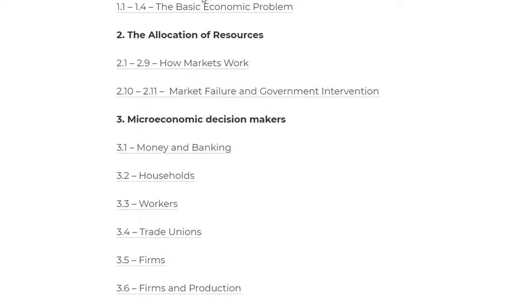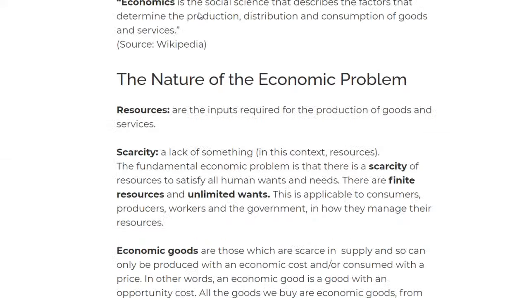So we're going to start with the basic economic problem. That is chapter 1, and whenever you start with economics, I think this is the first thing that you do. So we're going to start by defining economics, and then we'll move on to scarcity, which is a very important aspect in economics. So we're going to start with what is economics.